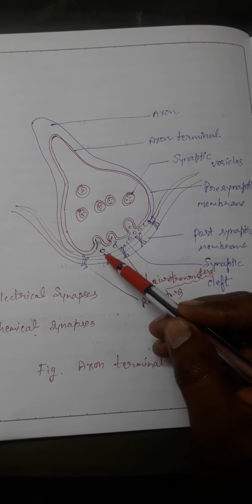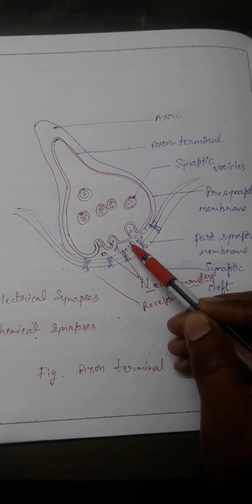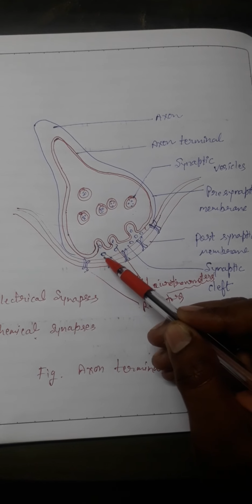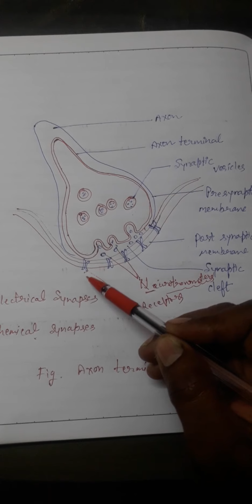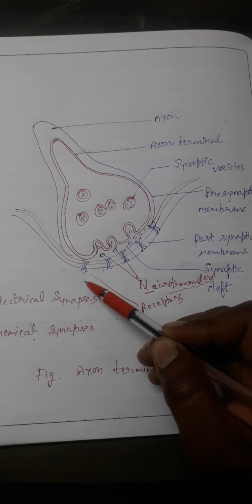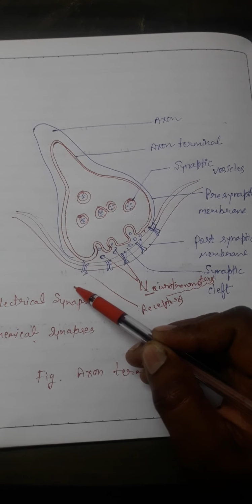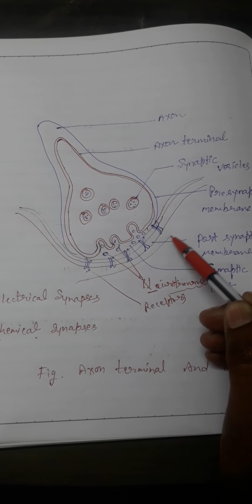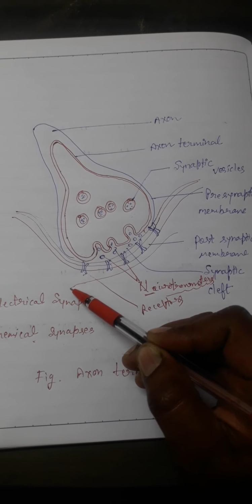These receptors help to receive these neurotransmitters, and after receiving these neurotransmitters, it can transmit them towards another neuron's synaptic membrane.